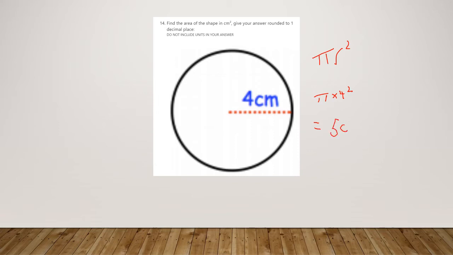50.26548, but we need, just for our rounding purposes, 1 decimal place. So if you cut that off at the 1 decimal place, there's a 6 after our cut-off point, so we need to round up, so it should be 50.3. So once again, we didn't want units in the answer, we're at 50.3 centimetres squared.